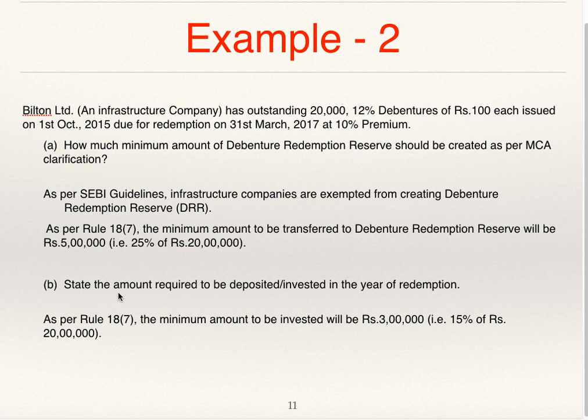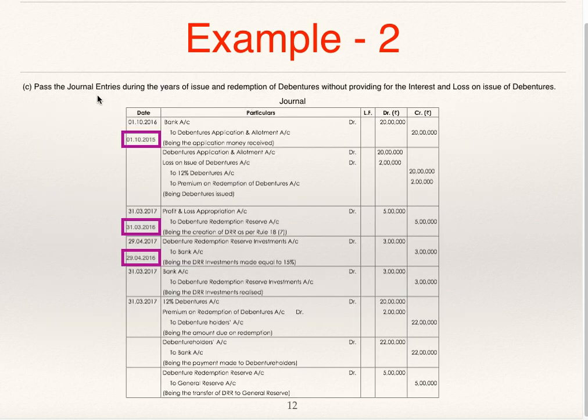Now next sub question, state the amount required to be deposited or invested in the year of redemption. As per Rule 18(7), the minimum amount to be invested is 3 lakhs, 15% of 20 lakhs. We have seen this. When the company is redeeming any of the debentures on 31st March, 15% of that is to be invested before 30th of April in that year. So 15% of 20 lakhs, that is 3 lakhs, is to be invested.